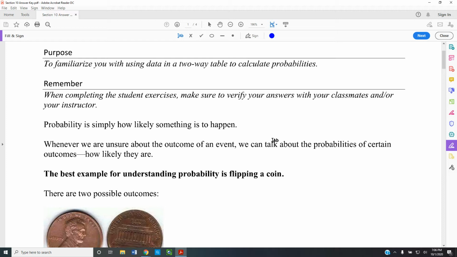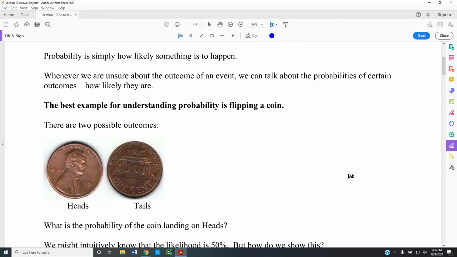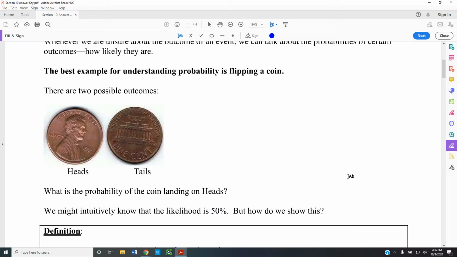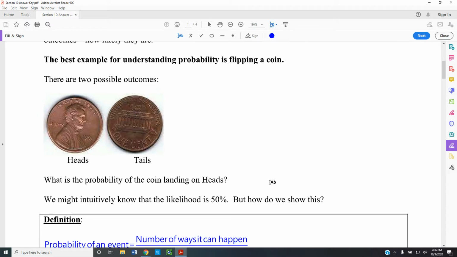So whenever you're unsure about the outcome of an event, we can talk about the probability of certain outcomes and how likely they are. So if we're talking about something that has the possibility of a heads and a tail, then the probability of the coin landing on heads is 50%. It's 1 out of 2. It can only land here, or it can land here. And we're not certain about either one, but we know that each one has a probability or a plausibility of 50%.